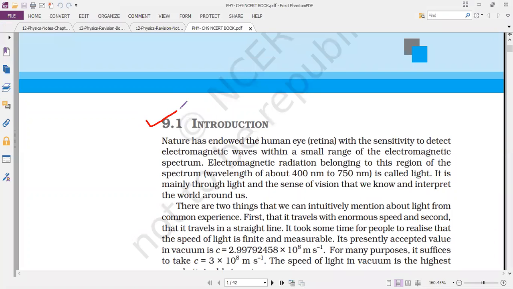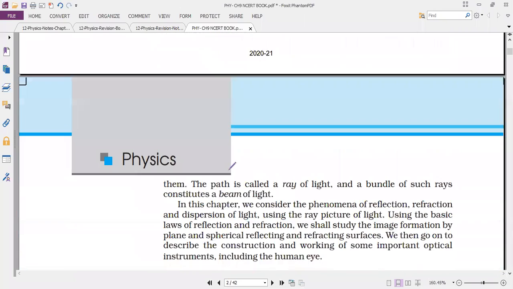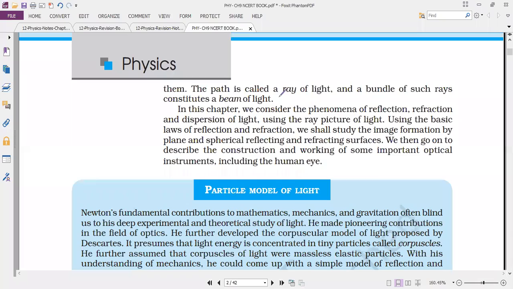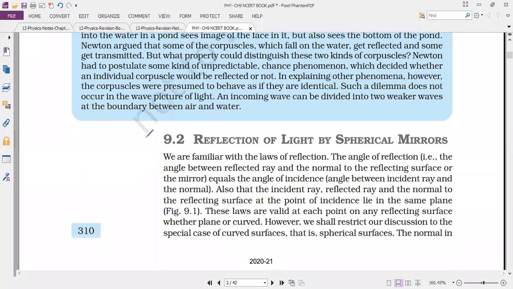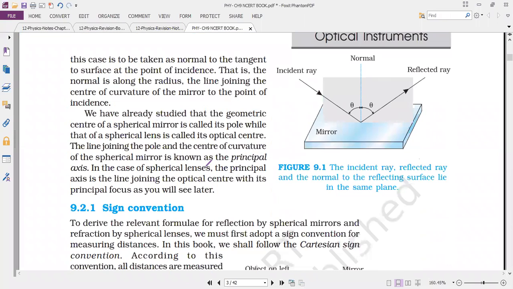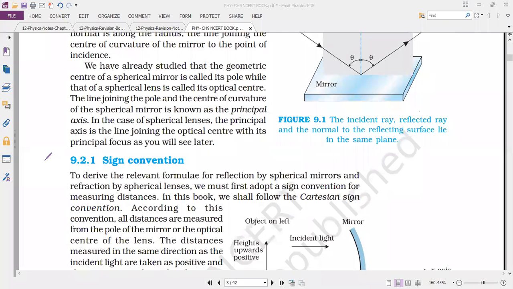Okay. So in the NCERT introduction part: what is a ray of light? The reflection of light, spherical mirror, principal axis, pole. Please mute yourself. Sign convention.